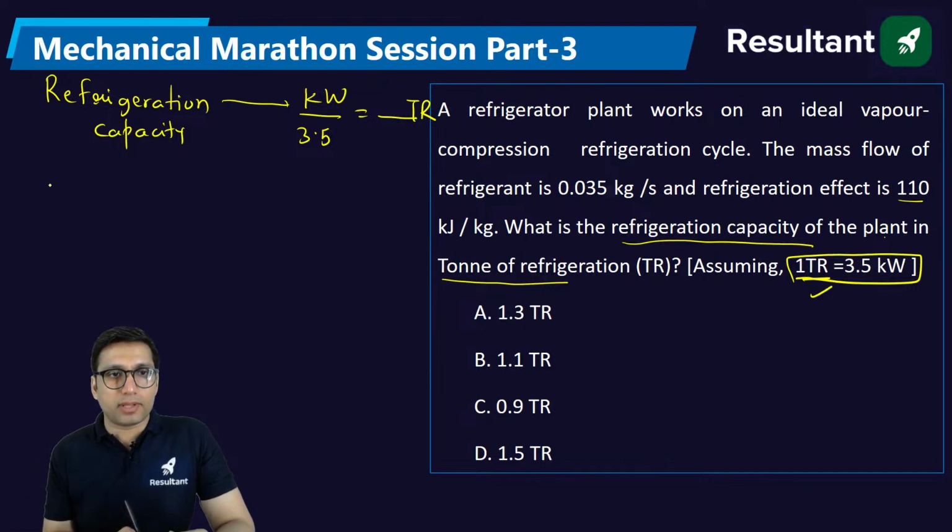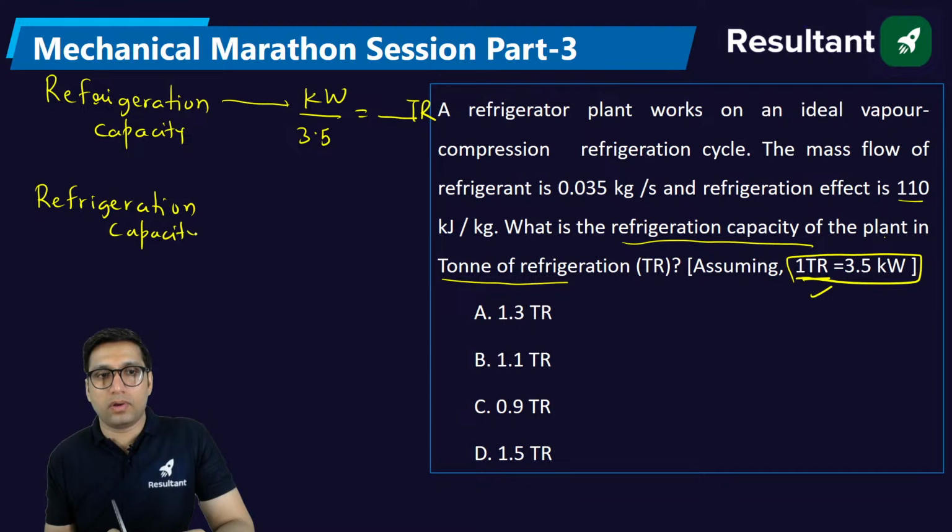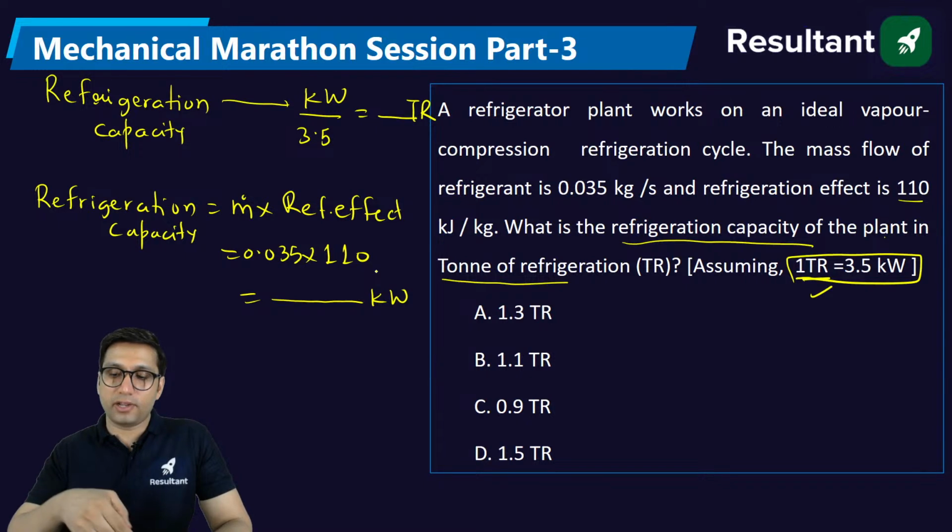Now, firstly, we need to find the refrigeration capacity in kilowatt. Refrigeration capacity is equal to mass flow rate into refrigeration effect. So this is 0.035, which is mass flow rate, into 110. You will get the value of refrigeration capacity in kilowatt.